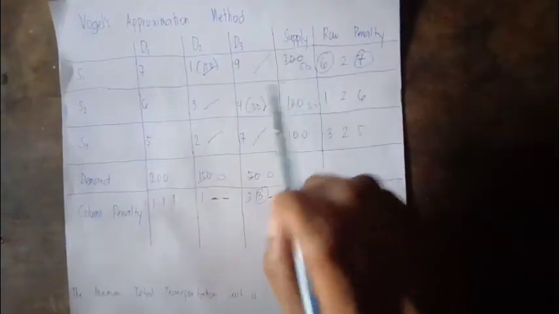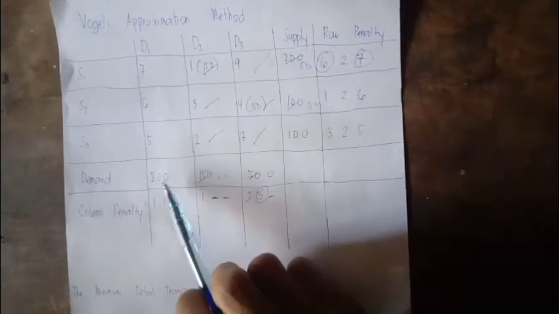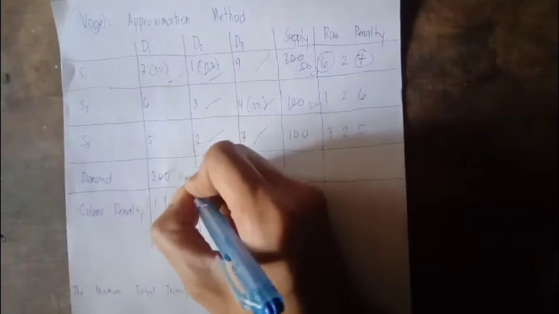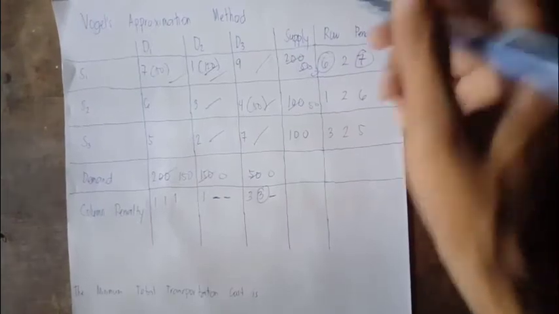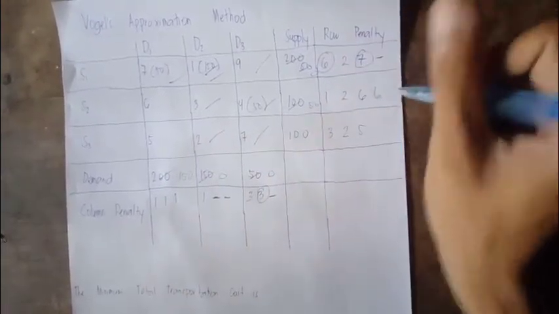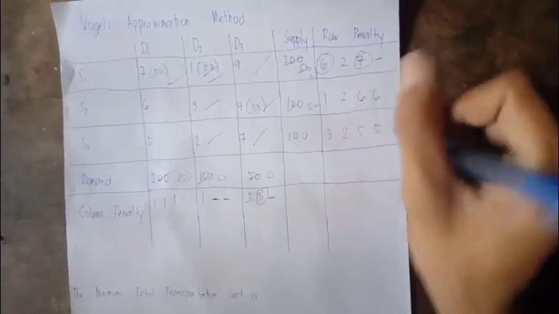So 7. The supply is 50 and the demand is 200. So add here 50. This would be 0, and this one is occupied. Since 200 minus 50 is 150. Again, this would be occupied. 6, 5, then 1.